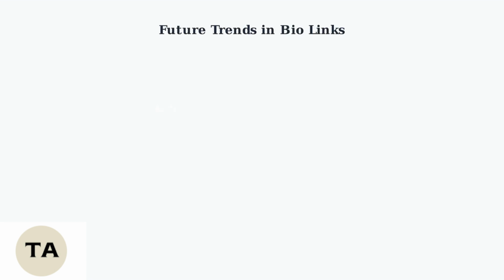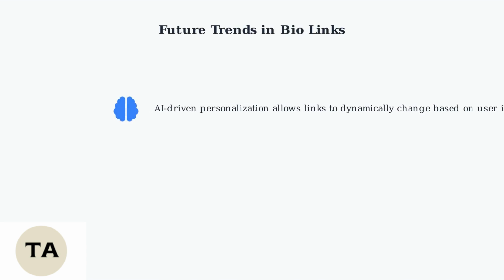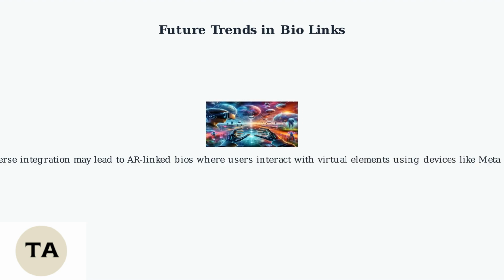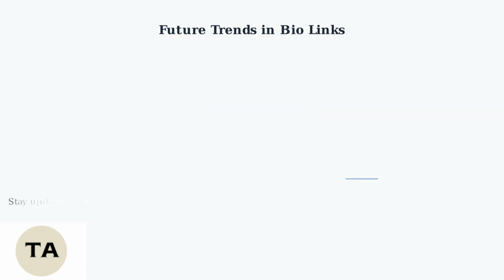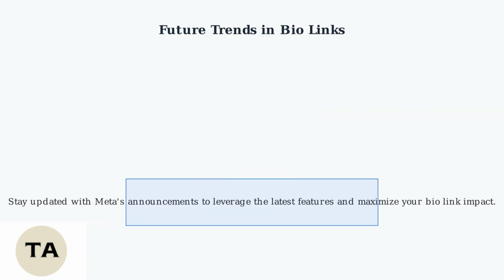Looking ahead, the future of Instagram bio links holds exciting possibilities. AI-driven personalization could make links dynamically adapt based on user interactions, location, or behavior. Think geo-targeted offers that change in real time. Metaverse integration might introduce AR-linked bios, allowing users to tap virtual elements in augmented reality through devices like MetaQuest. To stay ahead, keep an eye on Meta's announcements for new features that can enhance your bio link strategy.